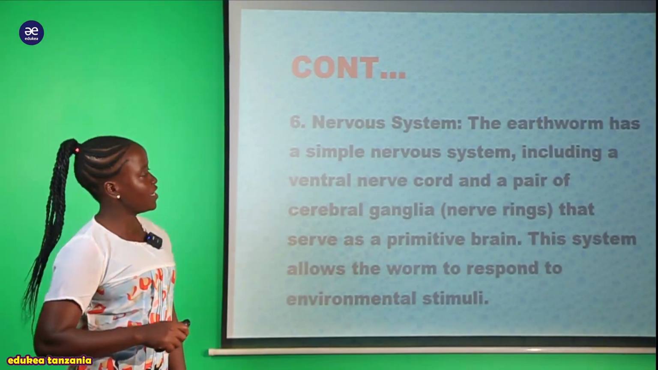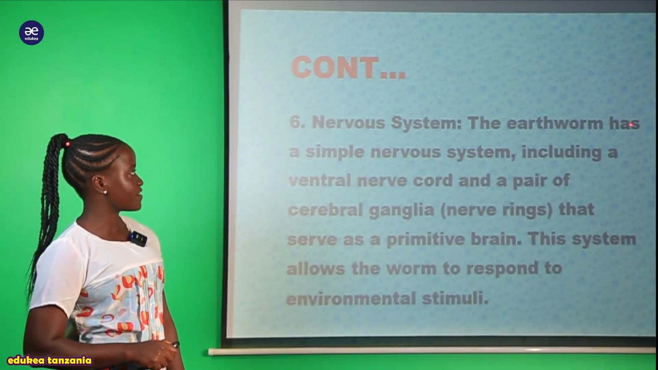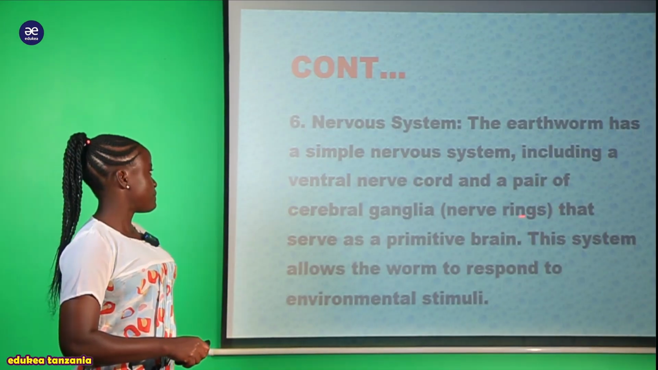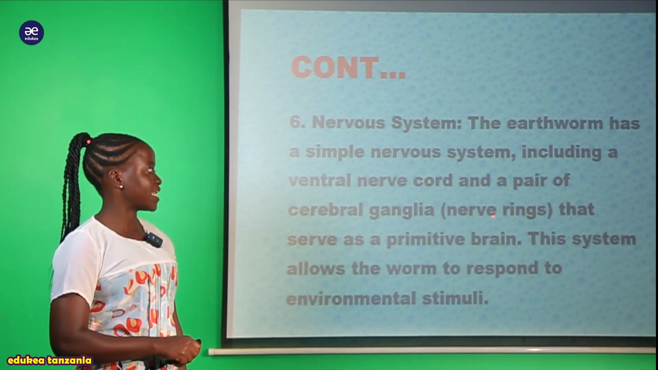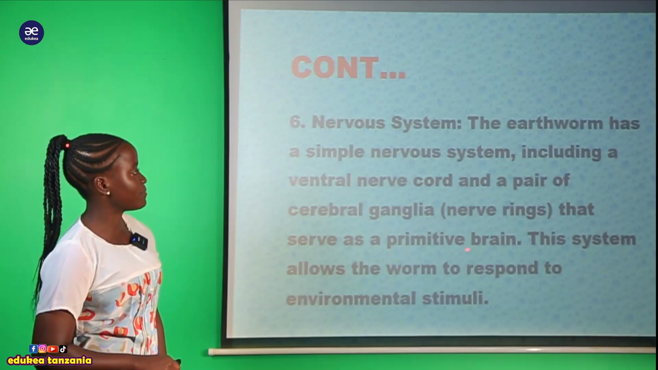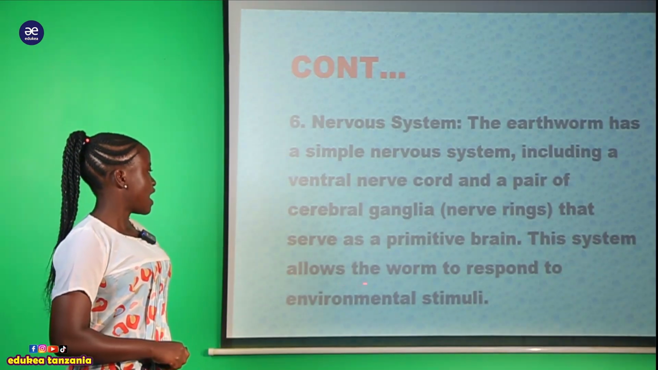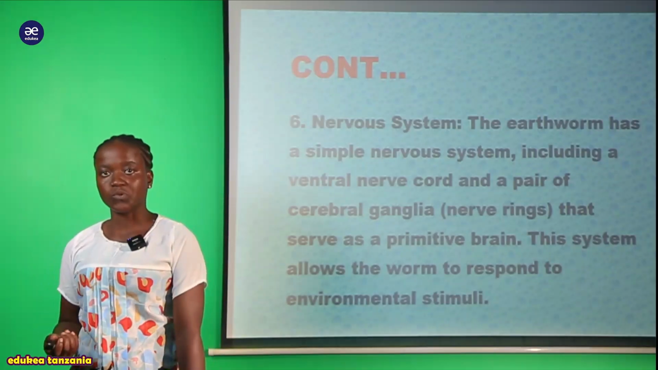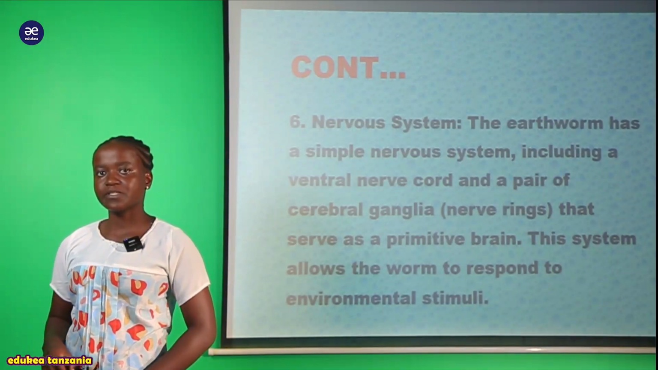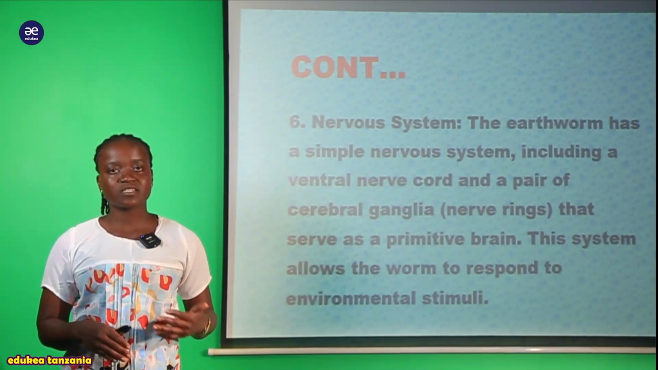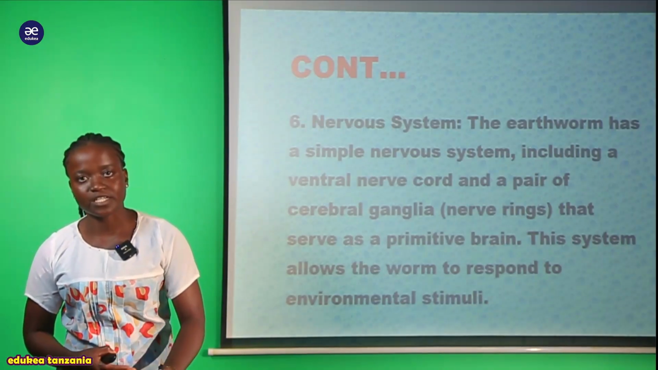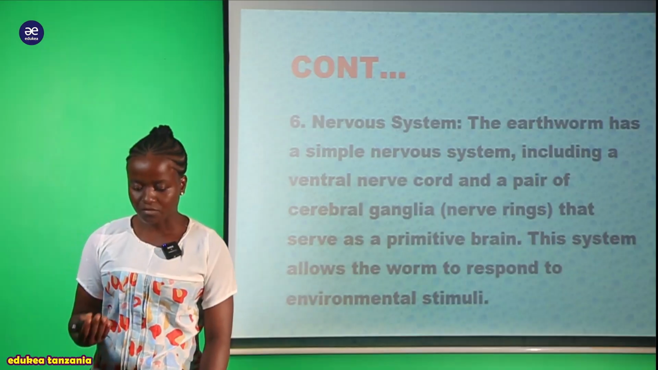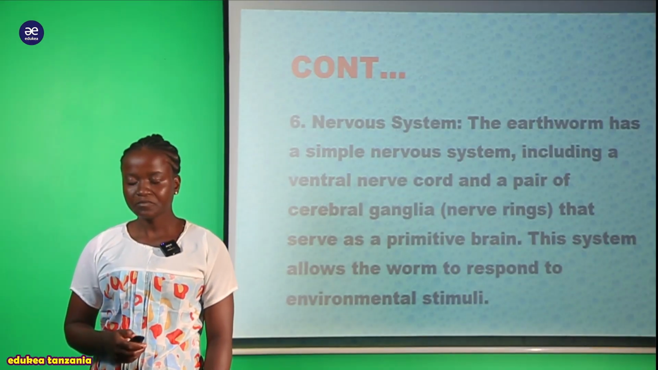Also, they have a nervous system. This nervous system of the earthworms is a simple nervous system including the ventral nerve cord and the paracerebral ganglia, that is a nerve ring that serves as a primitive brain. This system allows the worms to respond to environmental stimuli. For different kinds of stimuli that are present in the environment, this organism is capable enough to detect them by the presence of this nervous system that they possess.